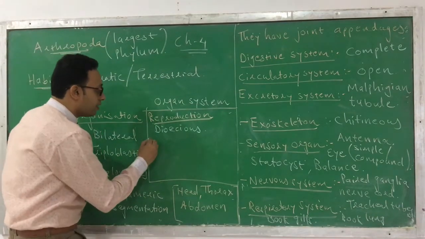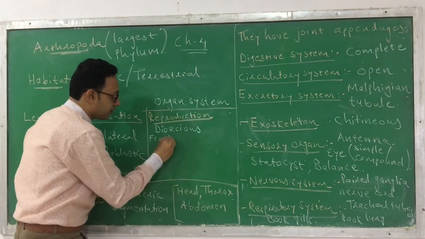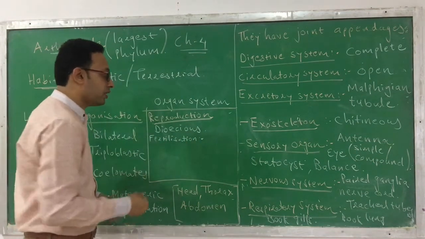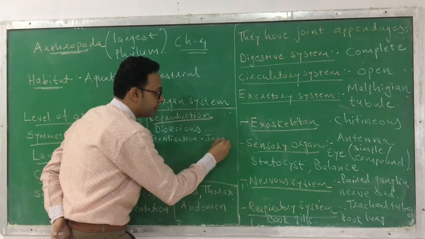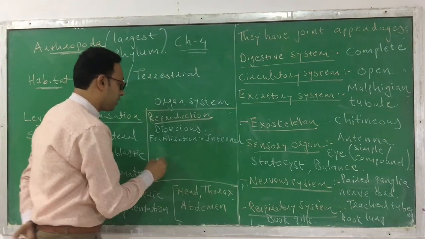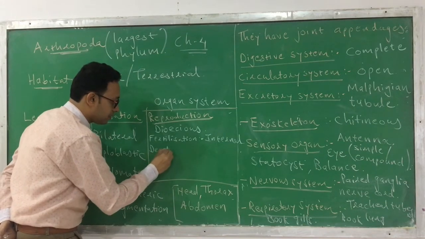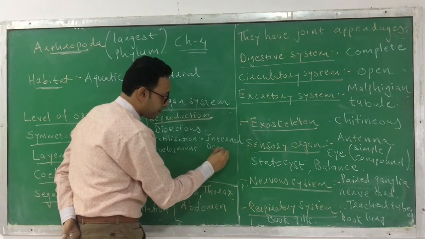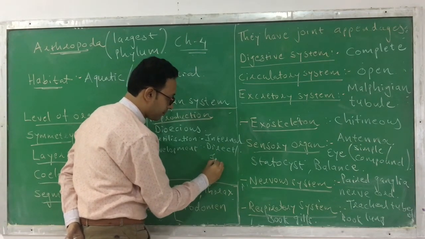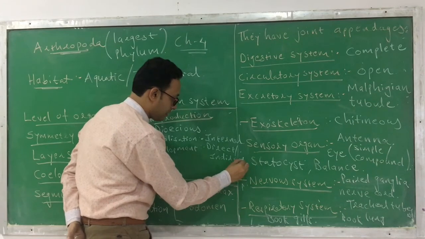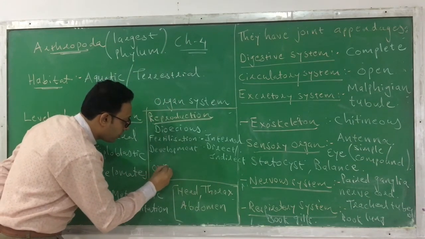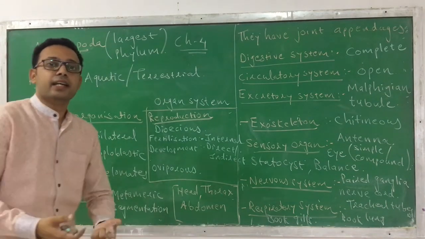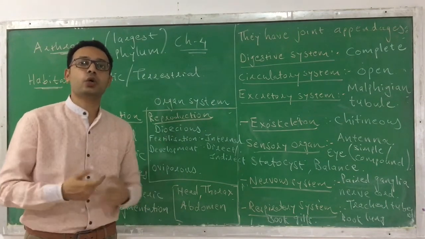Here the fertilization means a fusion of gametes, because they reproduce sexually. The fertilization is internal. The development is direct or indirect. And they are oviparous animals, which means they lay eggs.